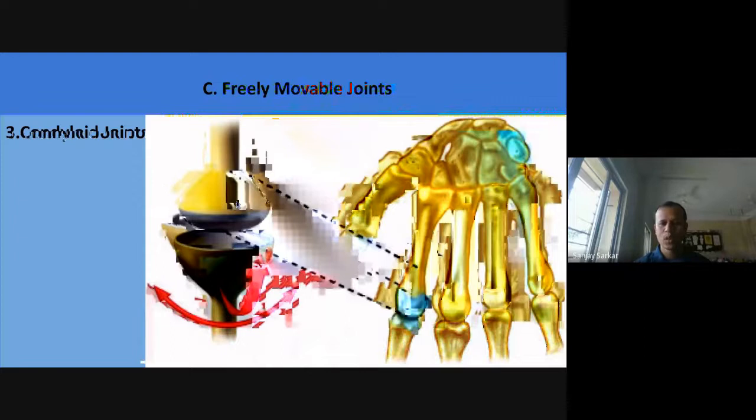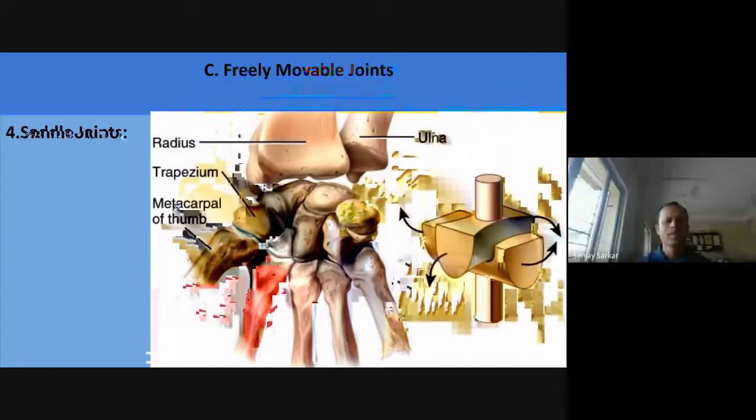Okay, next is the saddle joint. The saddle joint is found in our wrist. There are very many short bones there.